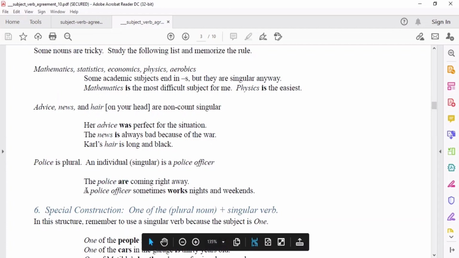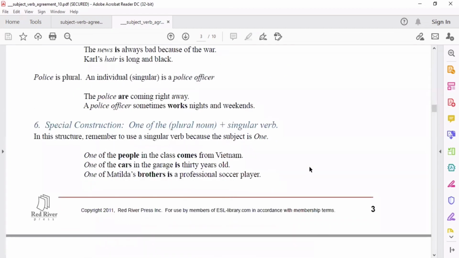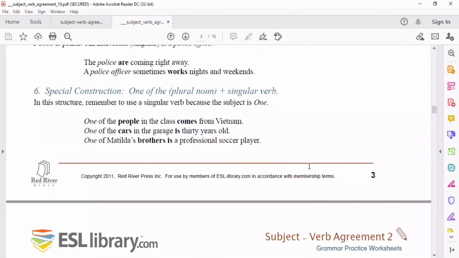Second sentence, a police officer. So, meron na tayong binanggit na officer. So, singular lang siya. So, it has to take a singular verb, which is works. A police officer sometimes works nights and weekends. Okay? Okay, let's move on to number 6.